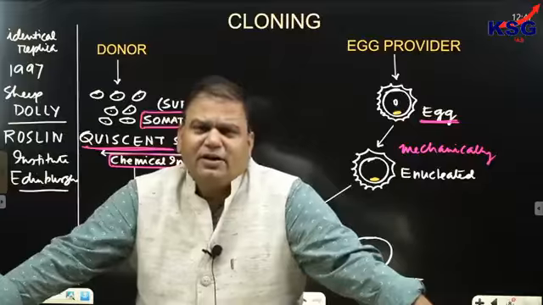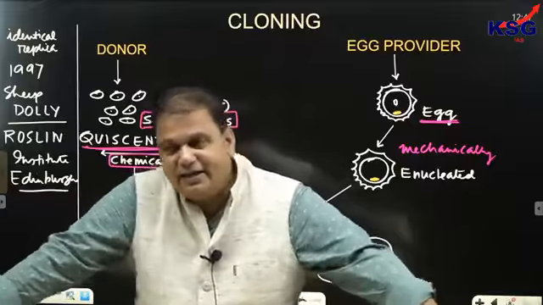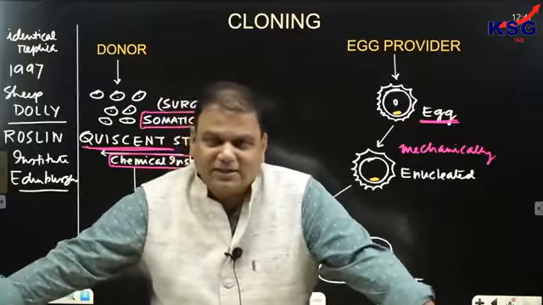And the purpose is what? That this spark of electricity would make the egg cell feel fertilized, although no fertilization takes place.